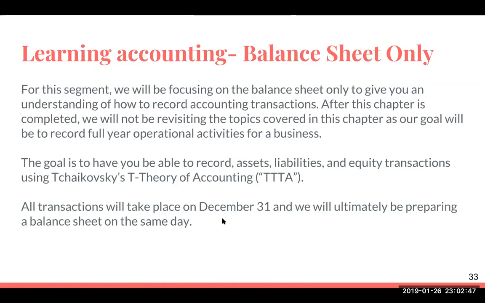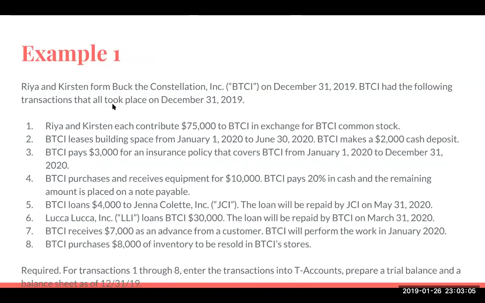So for these examples, all of this will take place on December 31st. These examples are completely unrealistic. However, we're doing them because we need these examples to help us better understand accounting. So this is our first example, and I'm going to jump to an Excel sheet in just a moment.